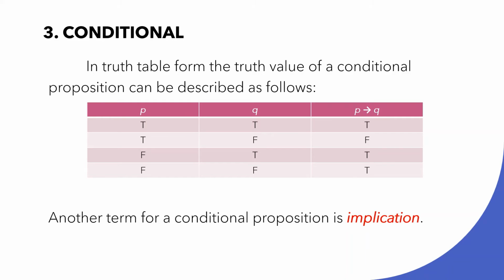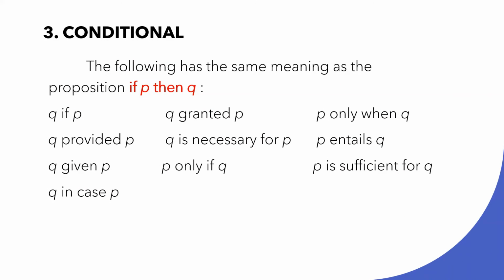Another term for a conditional proposition is implication. The following have the same meaning as the proposition if P then Q: Q if P, Q granted P, P only when Q, Q provided P, P is necessary for Q, P entails Q, Q given P, P only if Q, P is sufficient for Q, and Q in case P.